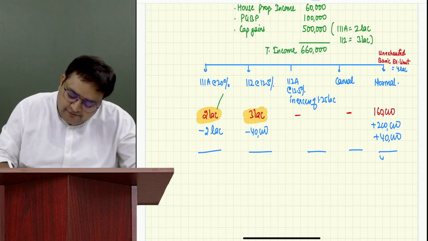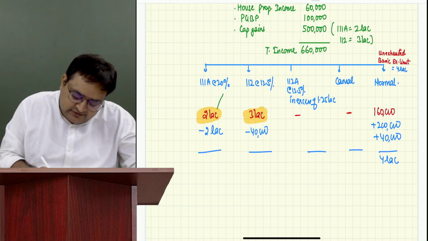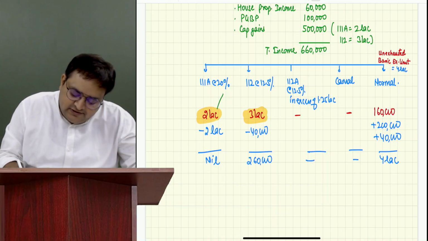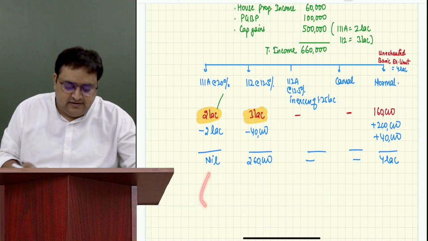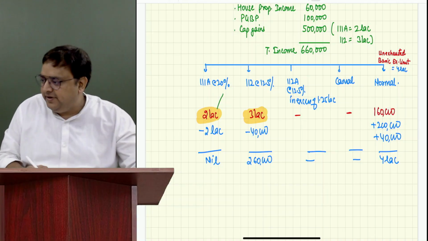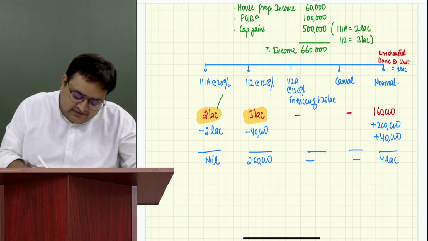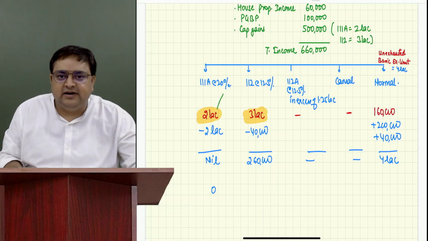This will become 4 lakh. This will become nil. This will become 2,60,000. It was 0 earlier. Now please tax it. On nil, the tax rate would be 0. On nil, obviously the tax rate is 0.